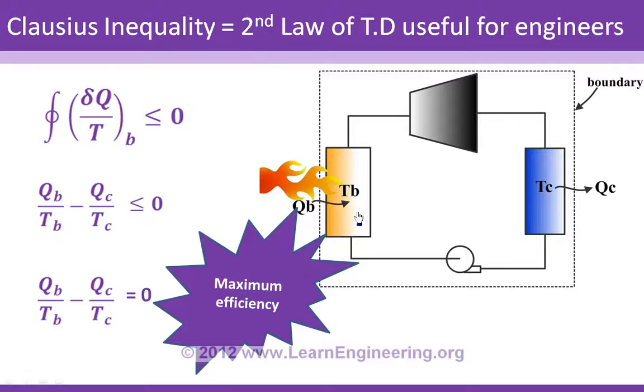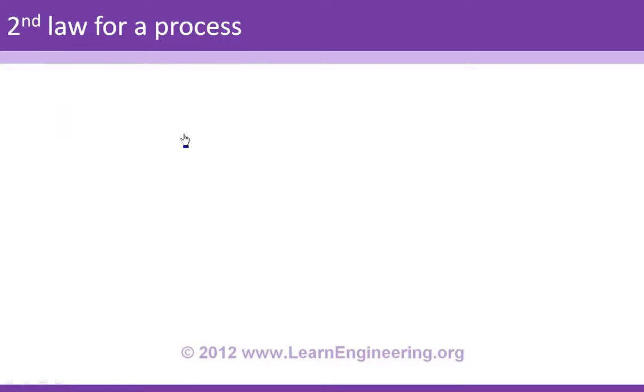This is another use of the second law, where you could analyze any cycle, whether it's refrigeration or Brayton, and you can assume that heat interaction happens at uniform temperature, and when irreversibility in those cycles is 0, the cycle will give the maximum possible thermal efficiency. So this is the second law for a cyclic process, but most of the time you have to apply the second law even if your process is not cyclic in nature. So in the next section we will see how to apply the second law of thermodynamics for a process which is not cyclic in nature. Second law for a process.